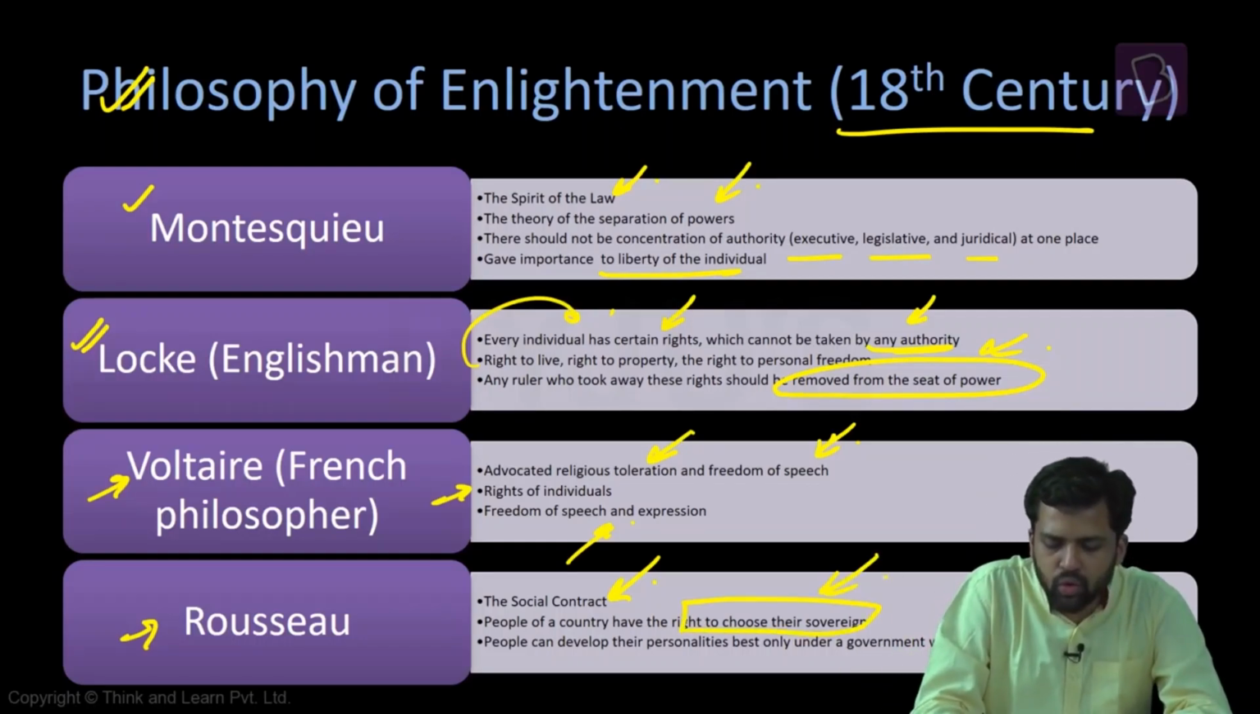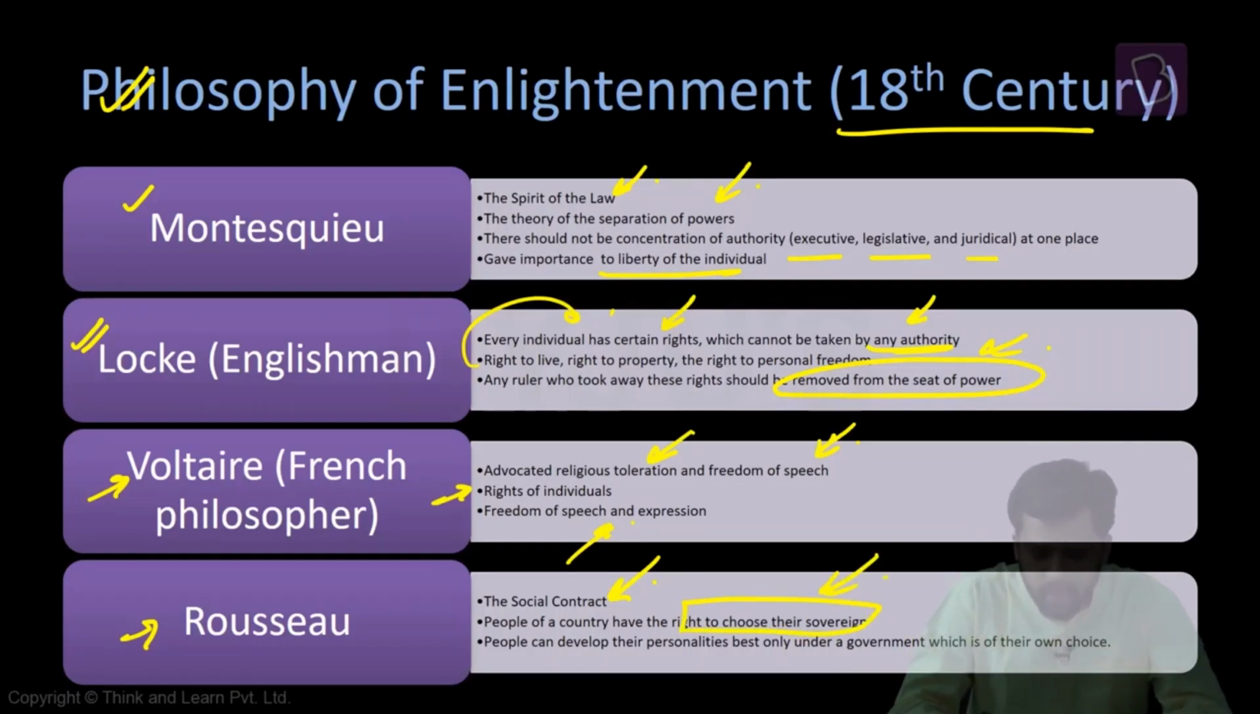And people of the country, they have the right to choose the sovereign who's going to rule over them. And Rousseau is saying that people can develop their full potential. People can develop their personalities only when the government is of their choice. So people have the right to choose their government, and they can develop their full potential only if they are able to choose their own government.